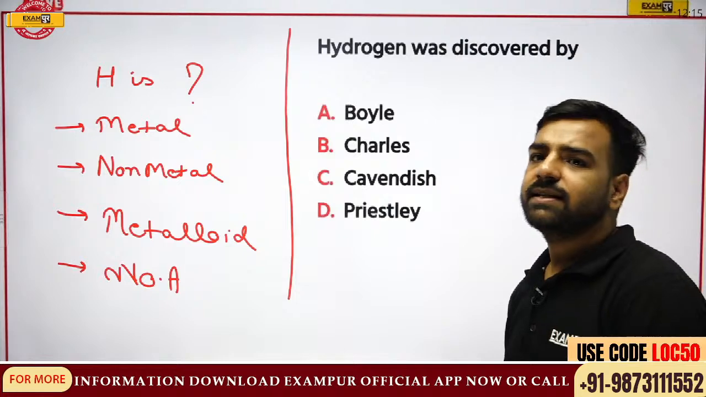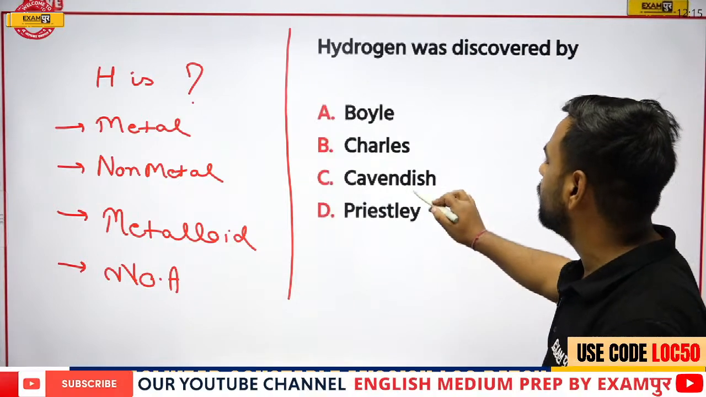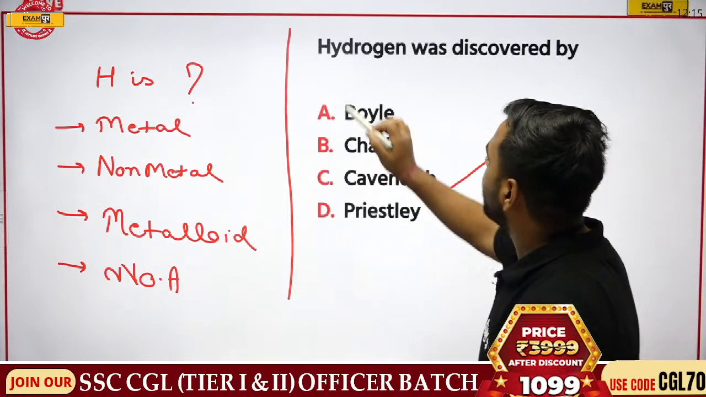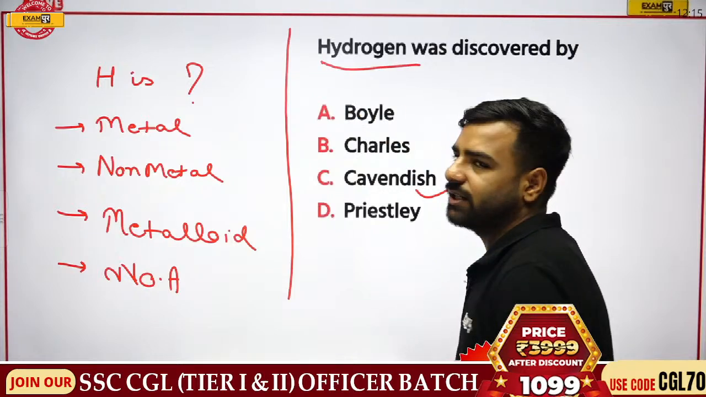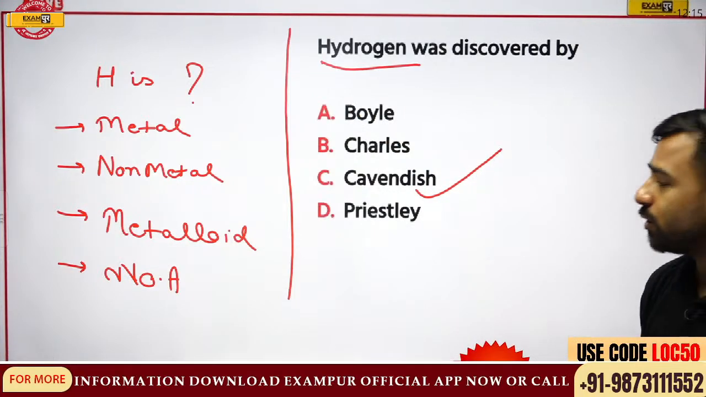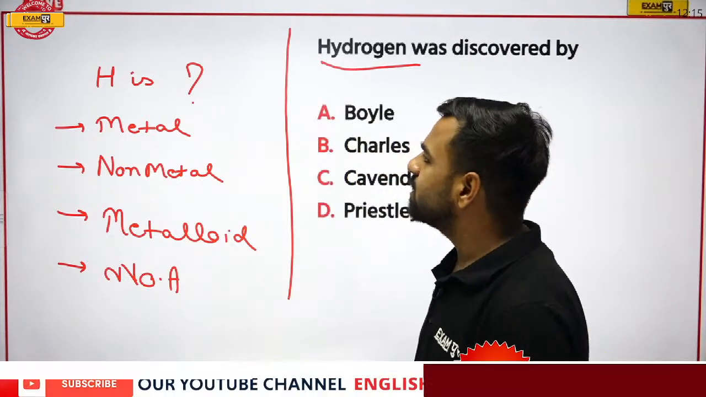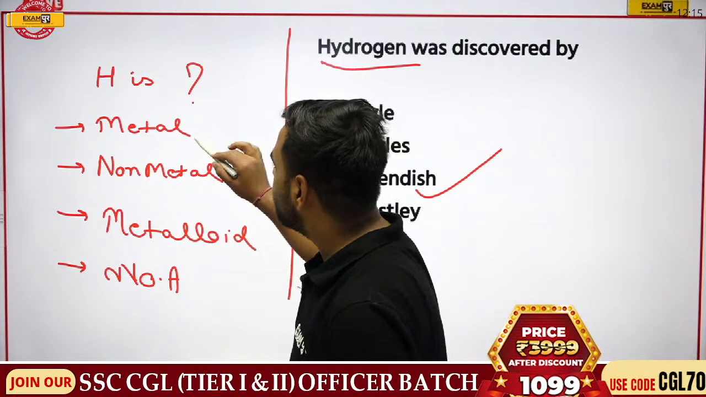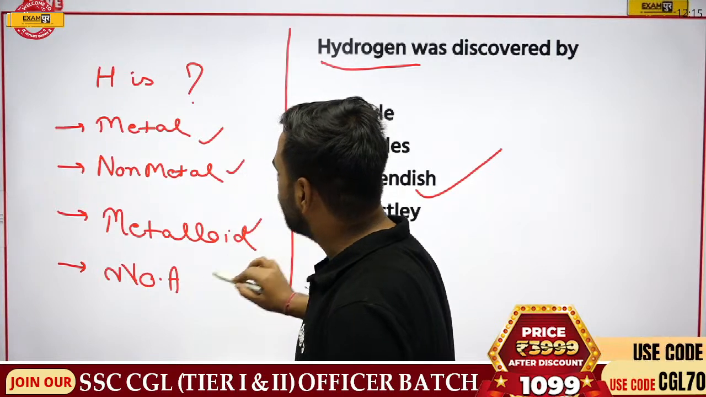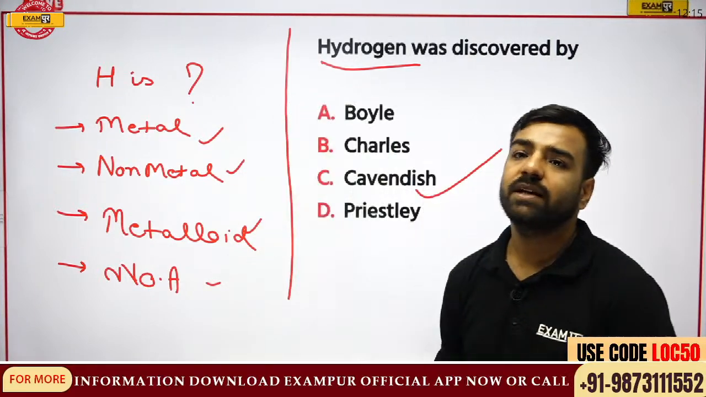Okay. So Vikramaditya is saying the answer is going to be Cavendish, and that's totally correct. If I talk about hydrogen, hydrogen was actually discovered by Cavendish. If I talk about Priestley, his full name was Joseph Priestley, right? So yes, my next question is, hydrogen is what? Is it a metal? Is it a non-metal? Is it a metalloid or none of the above? What is the correct answer over here?